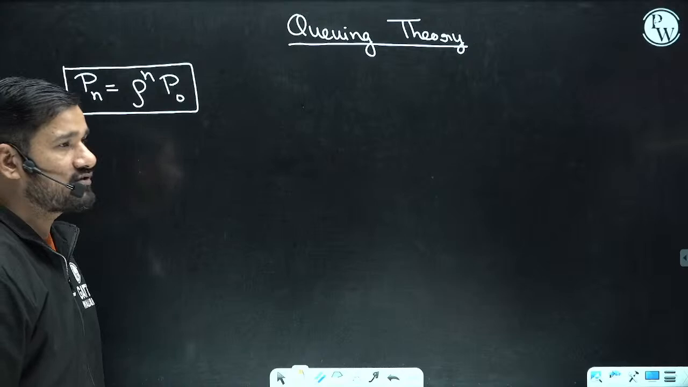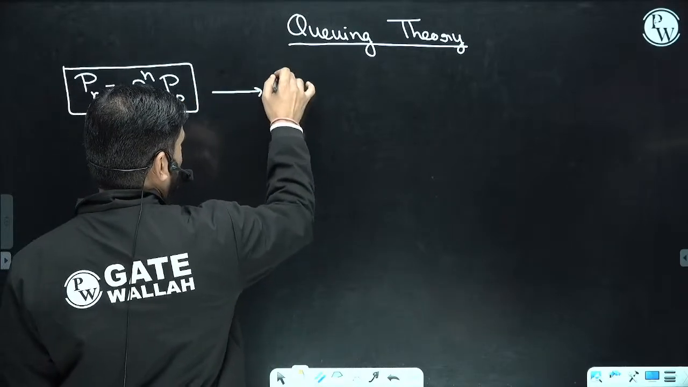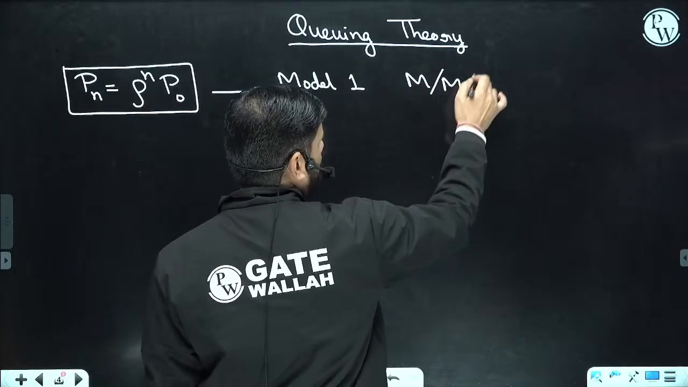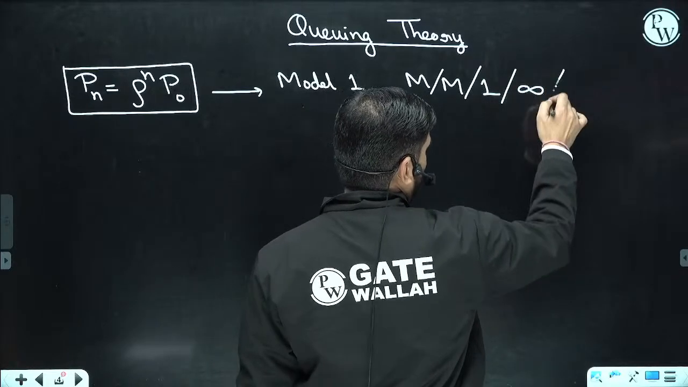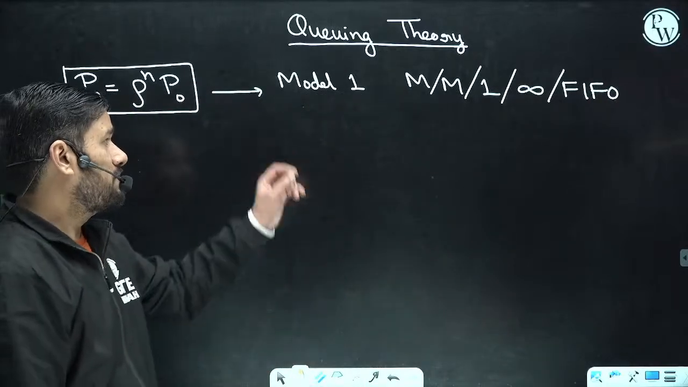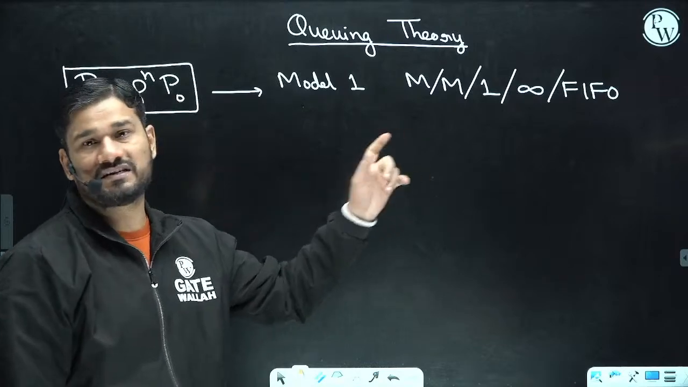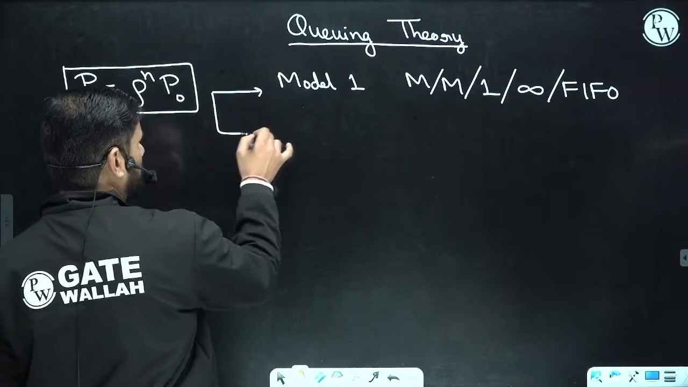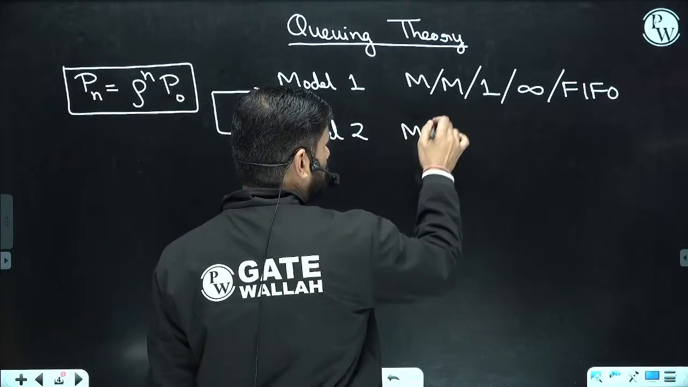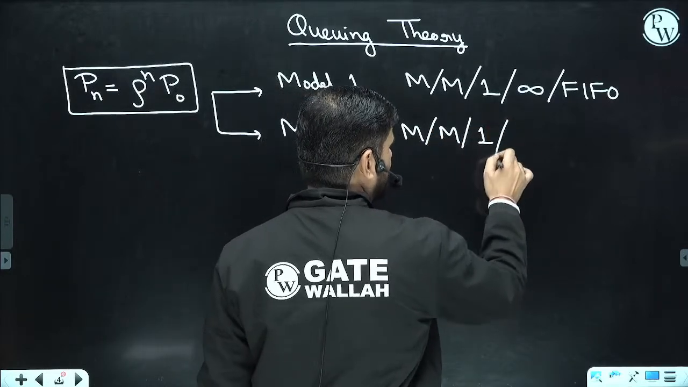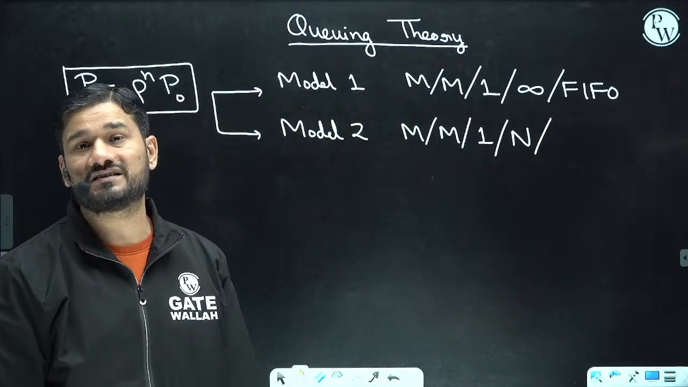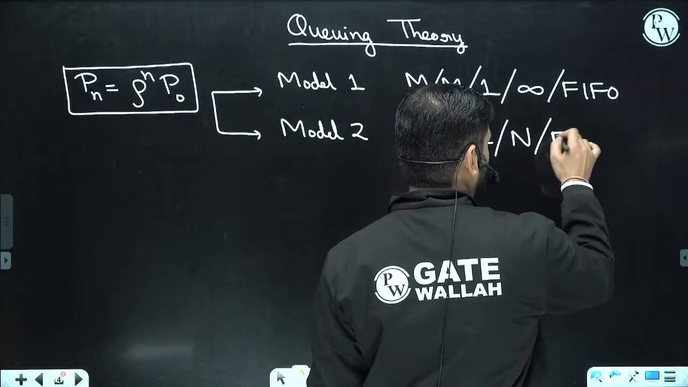We have a very excellent concept for this. Let's say this is coming in model number 1. What is that model? Markov, single server, infinite capacity and FIFO. You remember this or not? This is the way we represent the model. Markov, single server, infinite capacity and FIFO model. The same formula is valid for model number 2 also. Model number 2 is Markov, single server, finite capacity. Suppose the maximum capacity of the system is 100, and this is a first in, first out model.